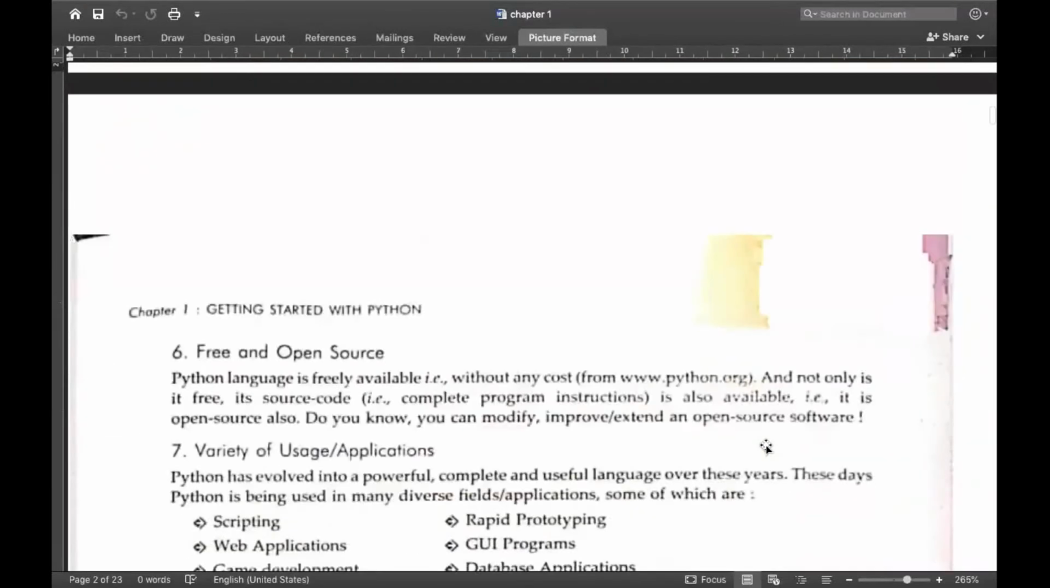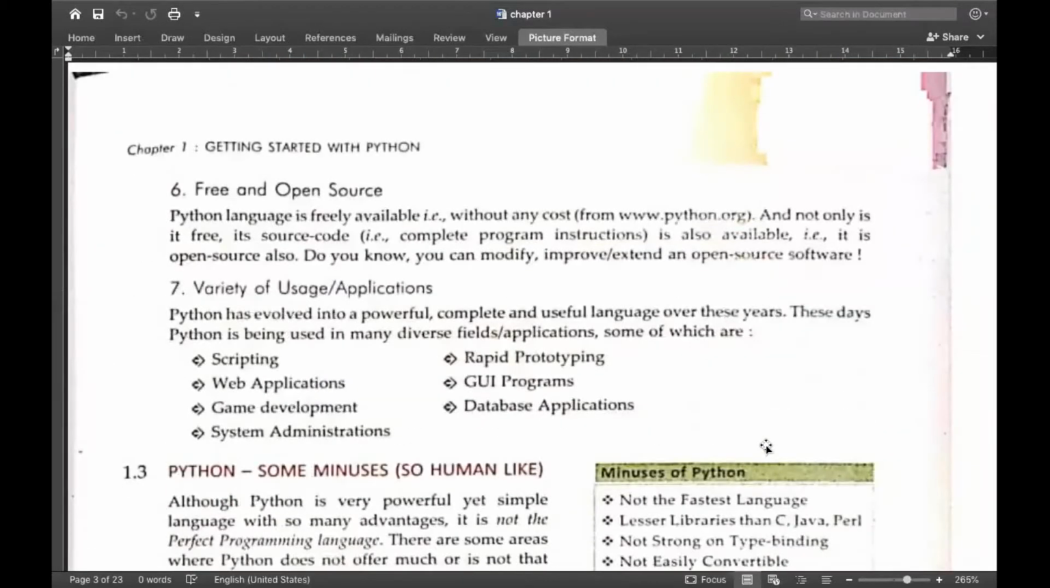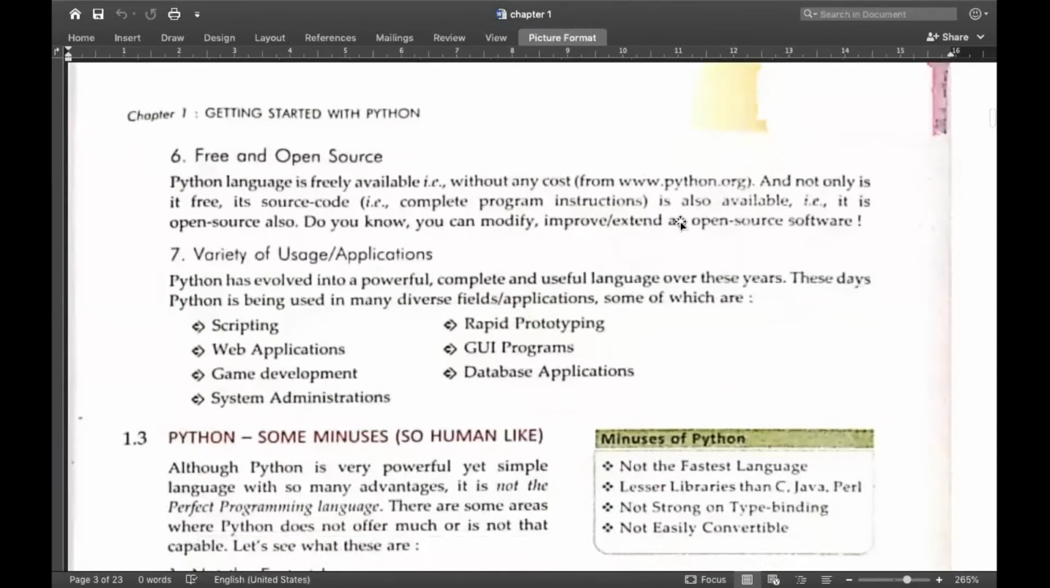Clear? So free and open source, that is the main advantage of Python. So you will get it for free. You don't have to pay a single penny in order to download Python. You will get it completely free of cost. You simply visit python.org, its official website. Then there you can simply download Python for your system. Clear? So here is the website, www.python.org. You will get the latest version whenever you visit this site, and you can download that version.